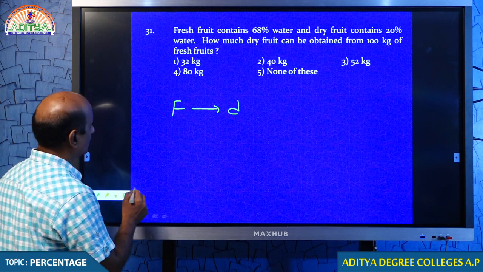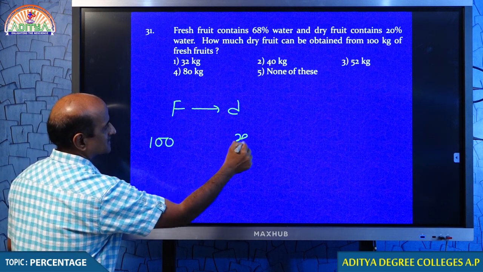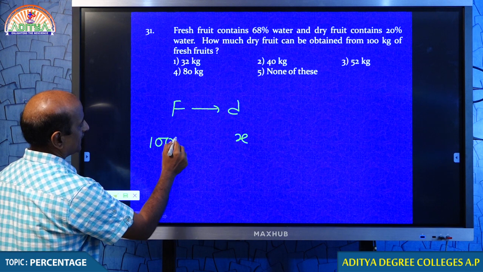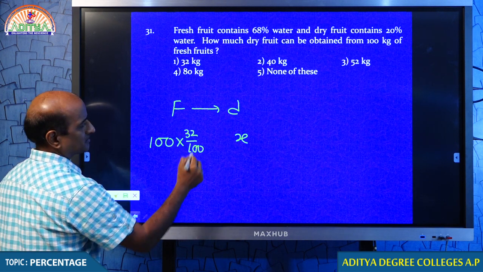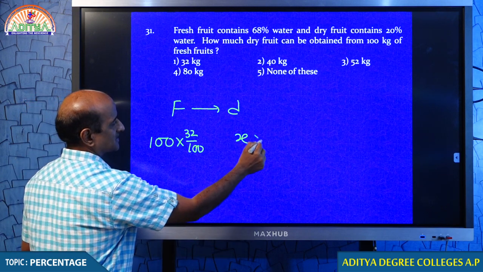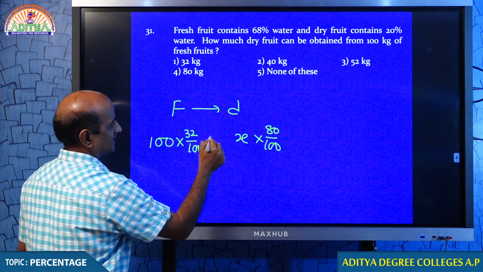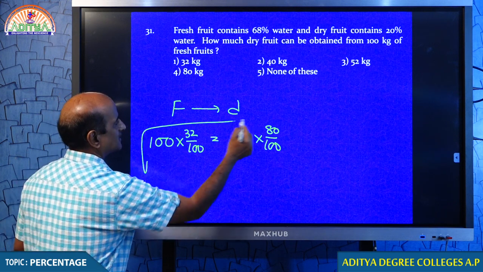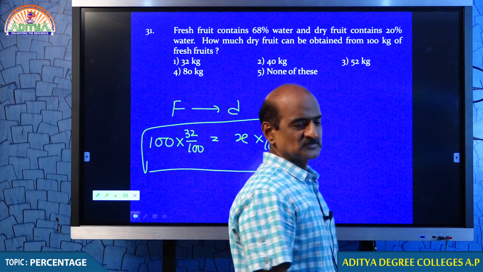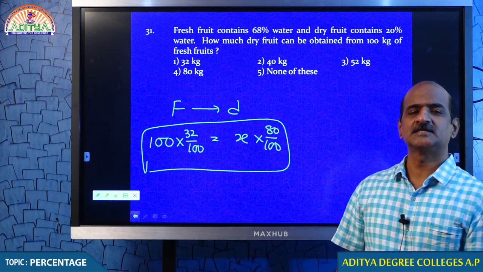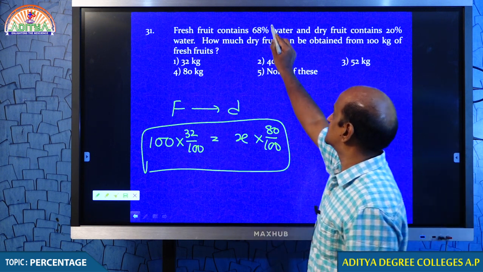Therefore, if you take 100 kgs of fresh fruit and you want to make it x kgs, 68% water means 32% pulp. 20% water means 80% pulp. I said that in both the cases the pulp is absolutely the same. You can ask me how you are getting 32% here.